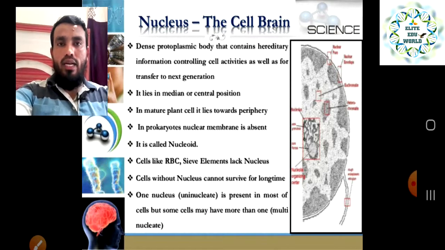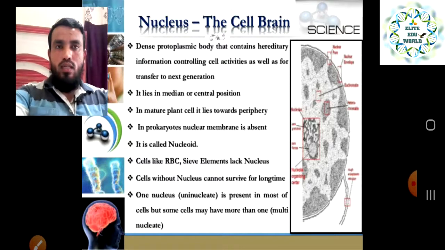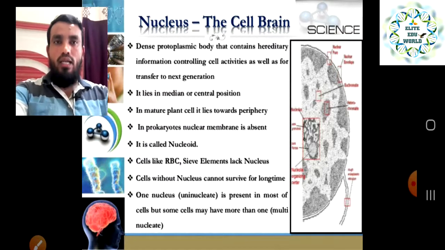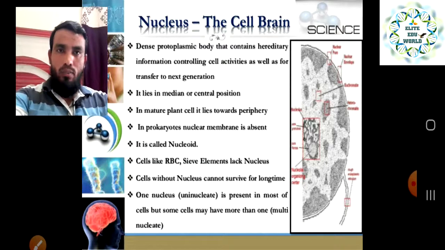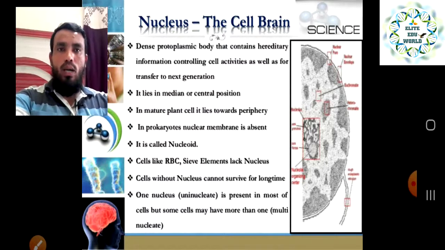The next point: it lies in the median or central position. Inside the cell, the nucleus is present in the center in our body, and in a mature plant cell it lies towards the periphery. When the cell becomes mature, the nucleus slightly moves towards the periphery.